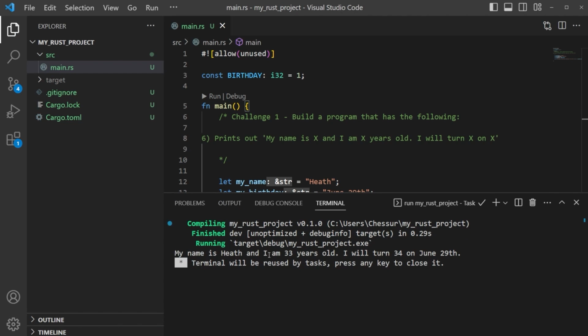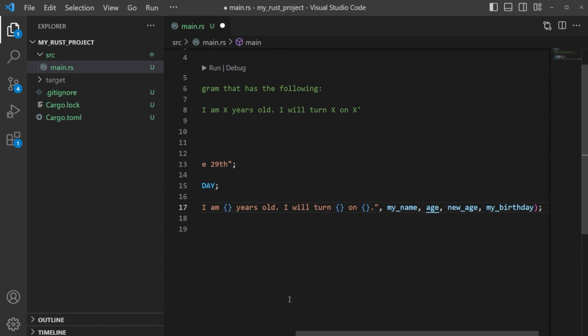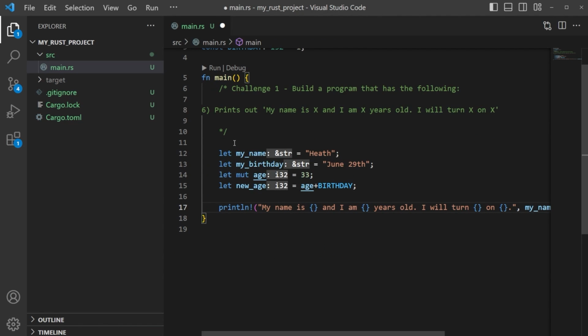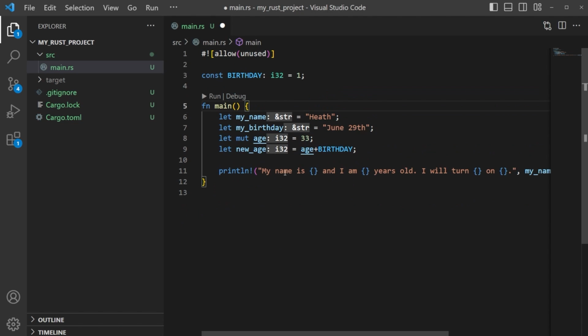Okay, my name is Keith, and I am 33 years old. I will turn 34 on June 29th. Go ahead and close that, and I'll just clean this up really quick so that I give you nice, pretty code when we actually have it on the website. So that's what it should look like.